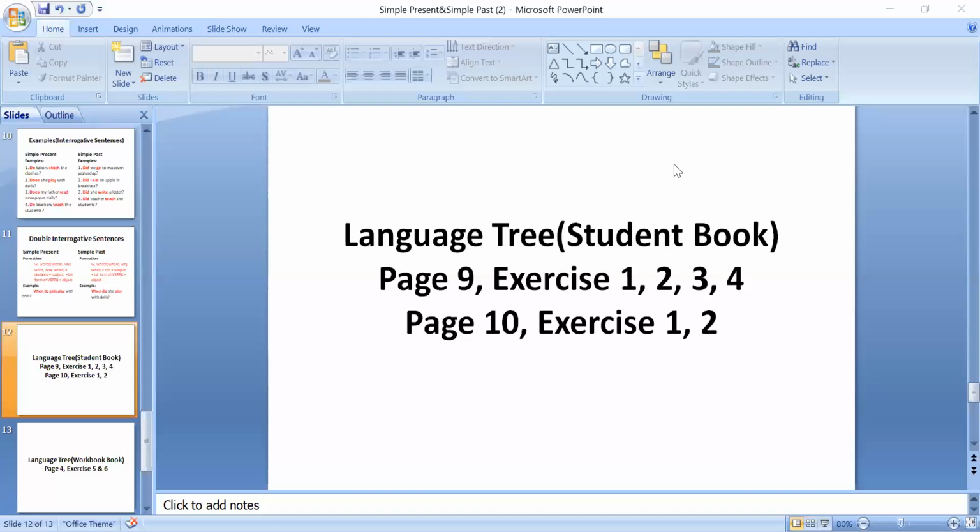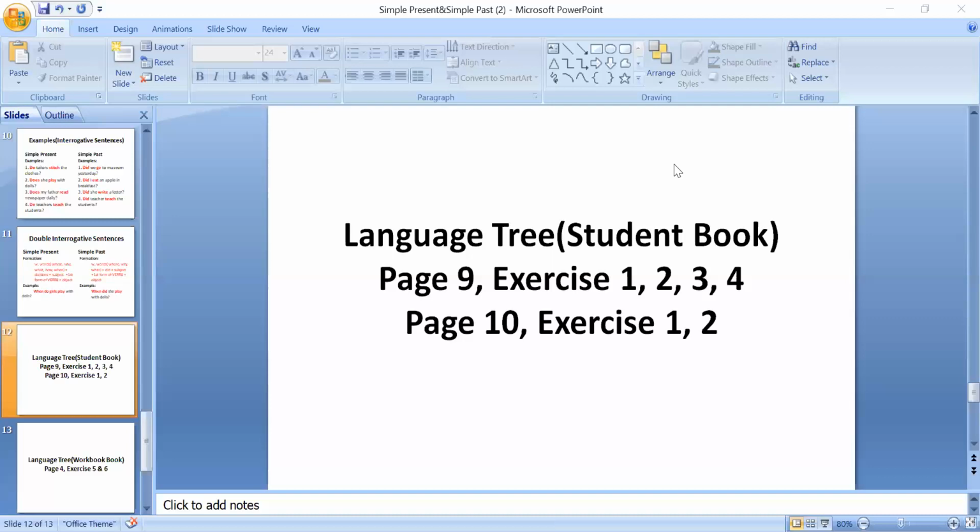Number 7. A young woman won the competition. W-O-N. Win will be changed into won. Okay? Win will be changed into won. Sentence number 8.